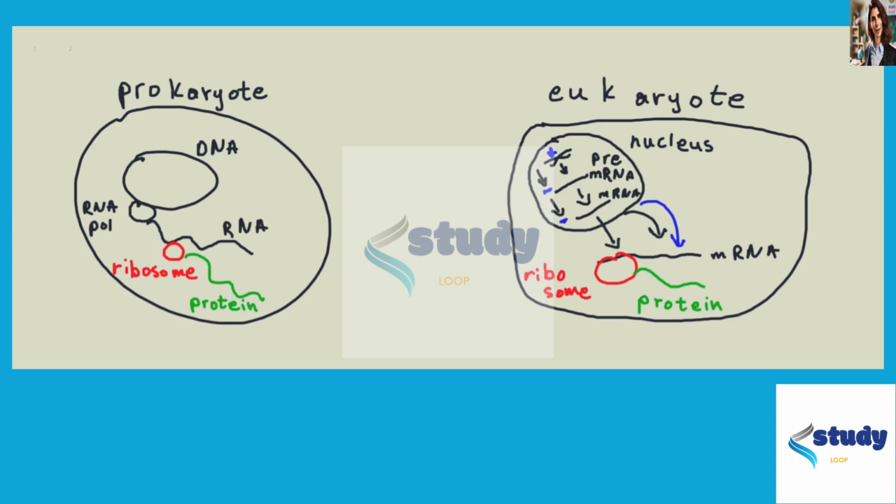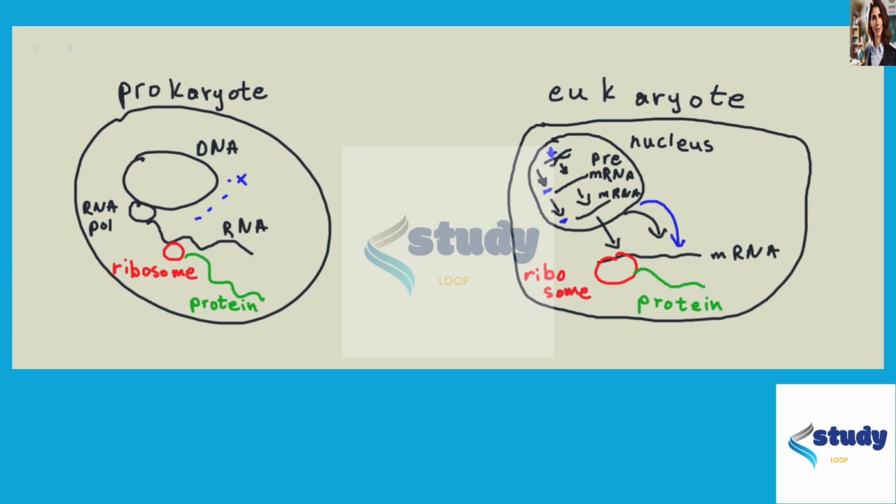So the mature mRNA, after processing, makes it out into the cytoplasm, and that's where translation happens. Whereas in prokaryotes you do not have that division of the nucleus, so the ribosome can bind to the mRNA right away and start translating it into a protein.